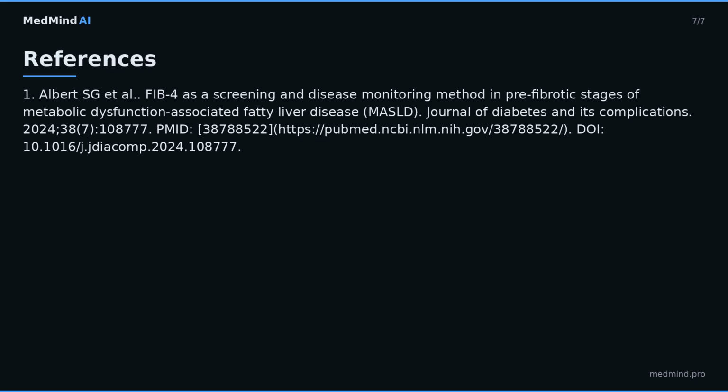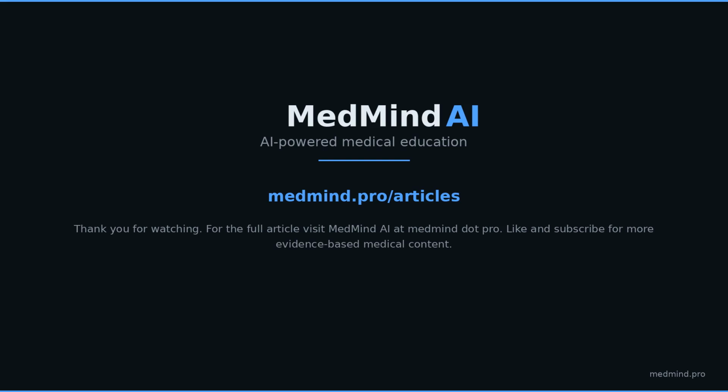PMID 387888522, https://pubmed.ncbi.nlm.nih.gov/387888522. DOI 10.1016/j.jdiacomp.2024.108777.